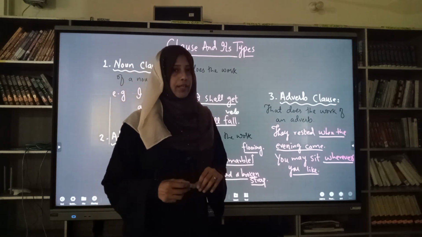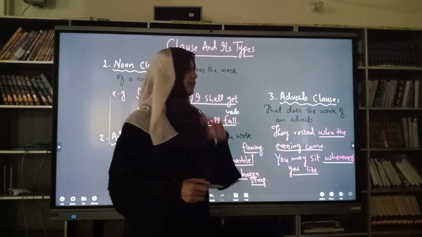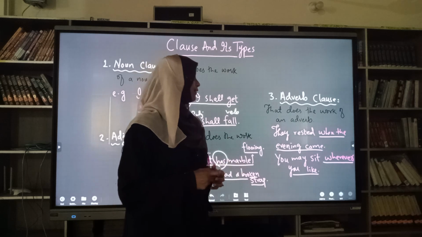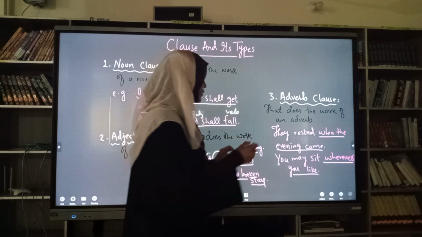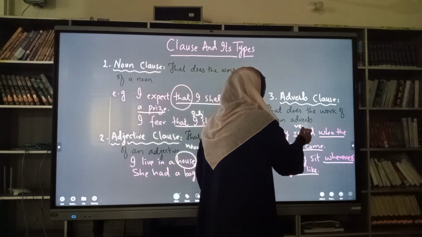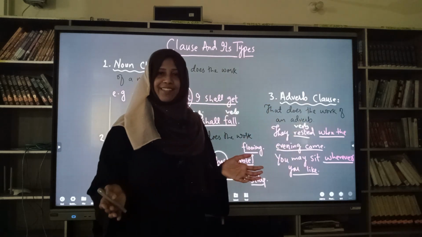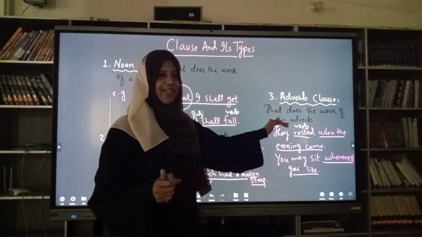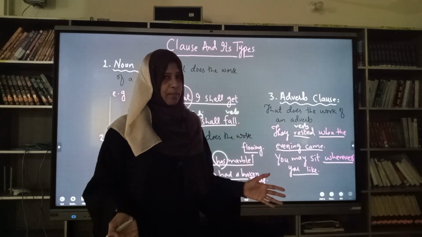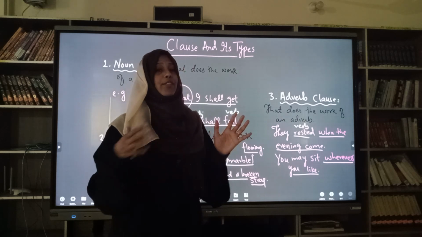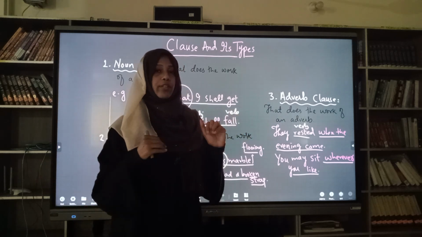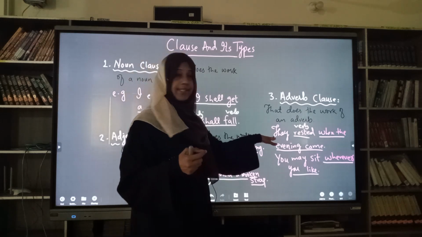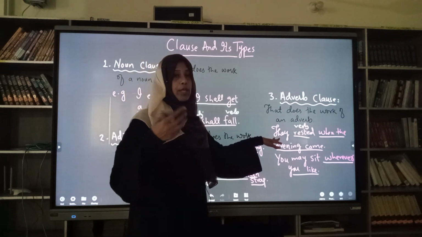Now comes the last part, that is adverb clause. Adverb clause does the work of an adverb. For example, they rested. Now rested is a verb. Anything defining the verb becomes an adverb. Very nice. They rested when the evening came. When the evening came actually tells you the time. So it will be an adverb clause of time. So this is the first example. I hope you have understood it.